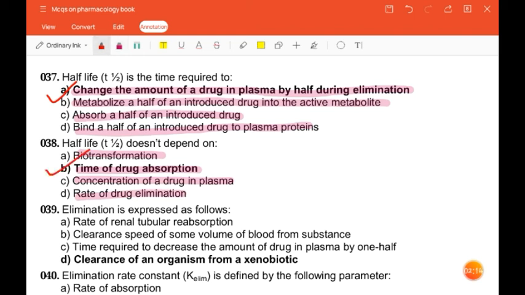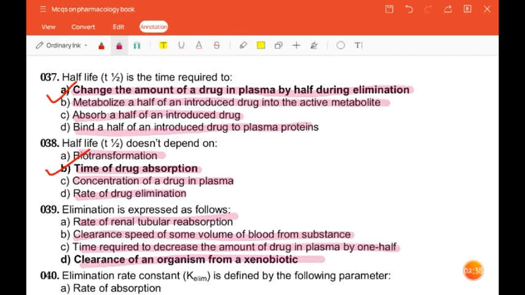The next question is elimination is expressed as follows. Rate of renal tubular reabsorption, clearance speed or some volume of blood from substance, time required to decrease the amount of drug in plasma by 1/2, clearance of an organism from a xenobiotic.